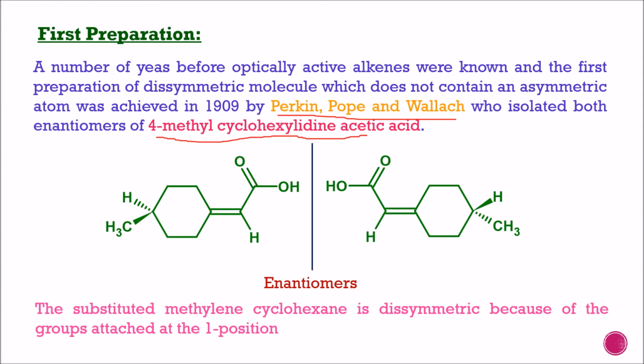The substituted methylene cyclohexane is dissymmetric because of the groups attached to the first position of the ring. Here at the first position, the groups are perpendicular to the ring structure, so it is a dissymmetric molecule and does not contain a plane of symmetry.